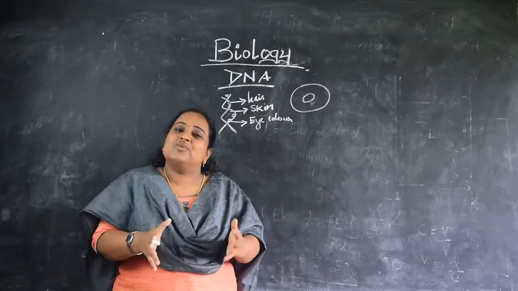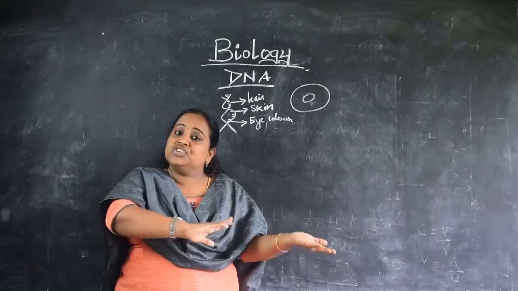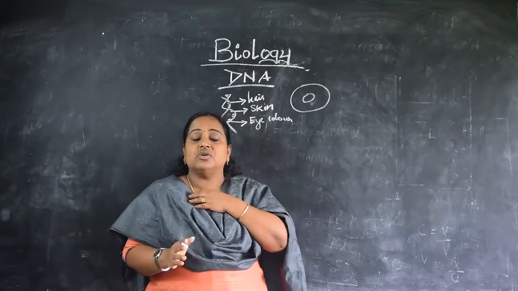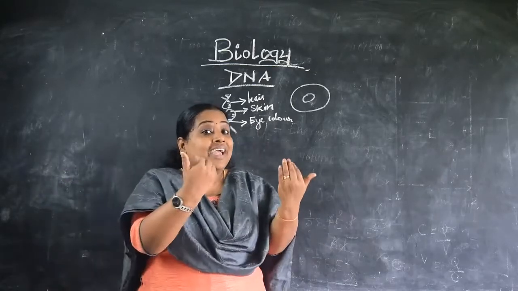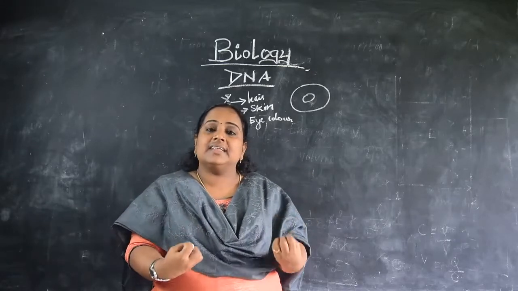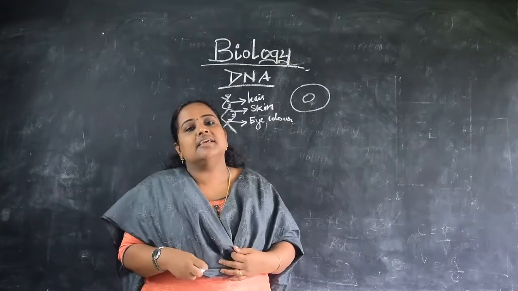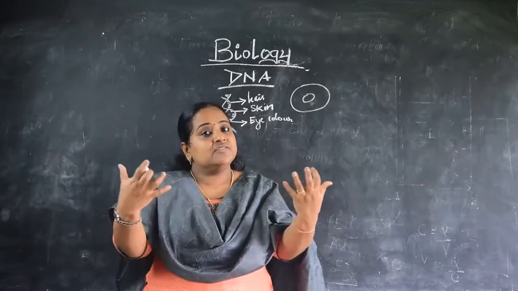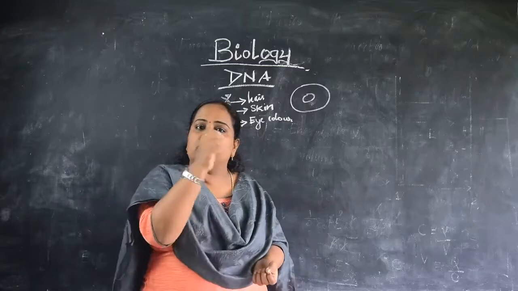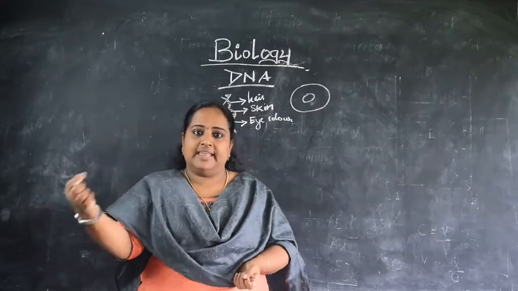How is it possible? Because the genes or the DNA are heritable. That is why we call them genetic material: materials which can be inherited from one generation to another.